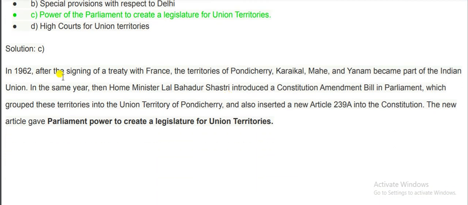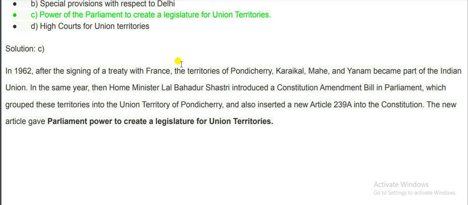In 1962, after the signing of the treaty with France, the territories of Pondicherry, Karaikal, Mahe and Yanam became part of the Indian Union. In the same year, then Home Minister Lal Bahadur Shastri introduced a constitutional amendment bill in Parliament which grouped these territories into the Union Territory of Pondicherry and also inserted a new Article 239A into the Constitution. The new article gave Parliament power to create a legislature for Union Territories.